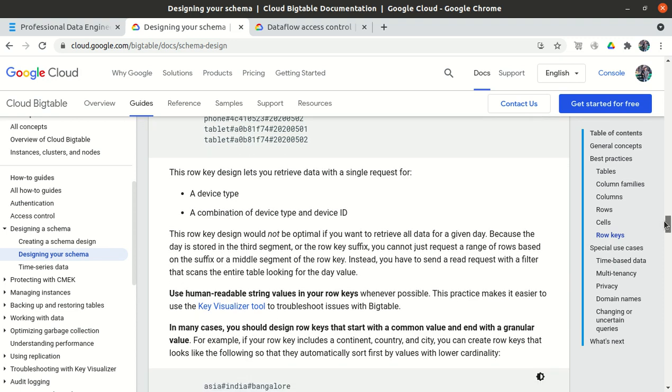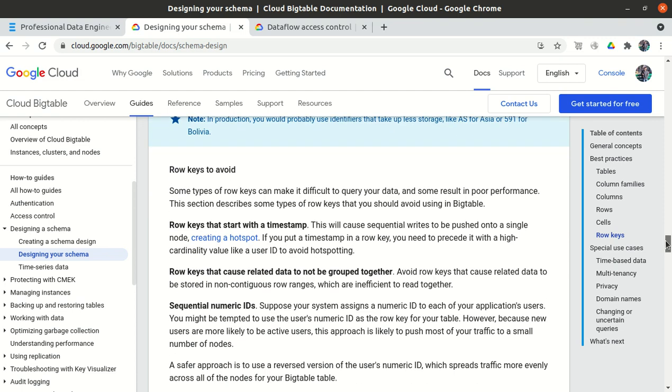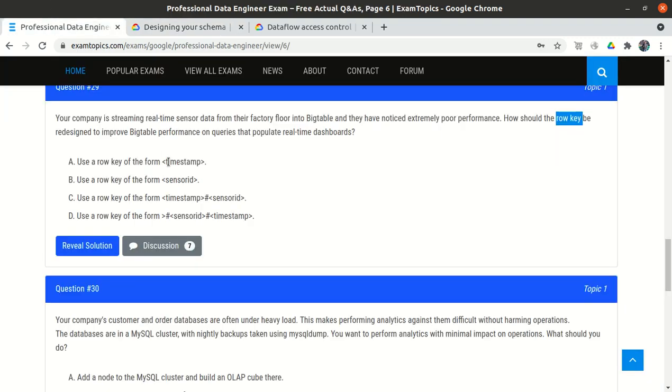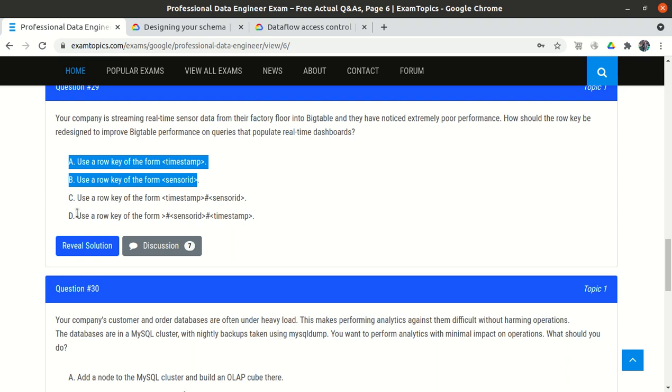And what is not recommended, we will see that as well. Row keys that start with the timestamp should be avoided. So use a row key in the form of a sensor ID, and use multiple row keys. We already see in the official documentation that it is generally recommended to use multiple keys. So option A and option B are neglected. Now option C and option D.